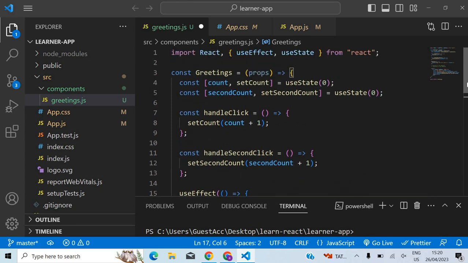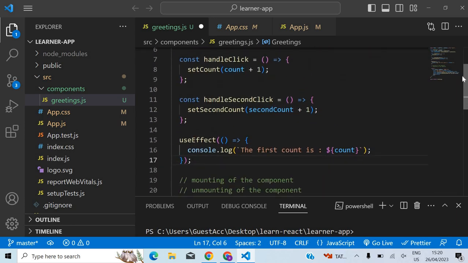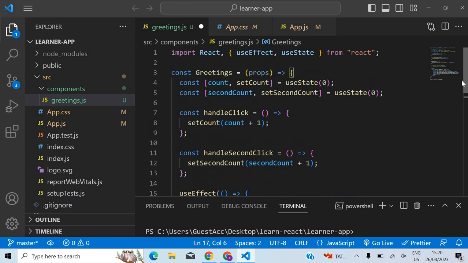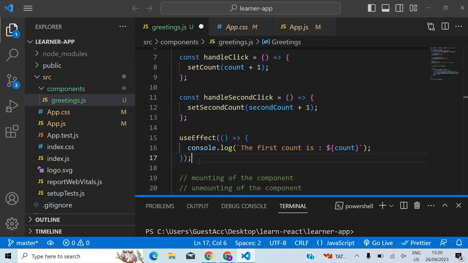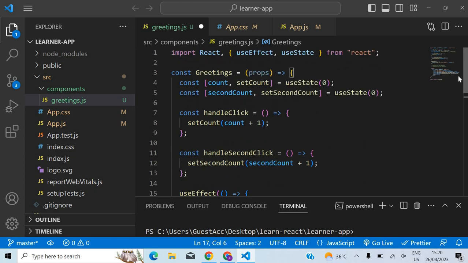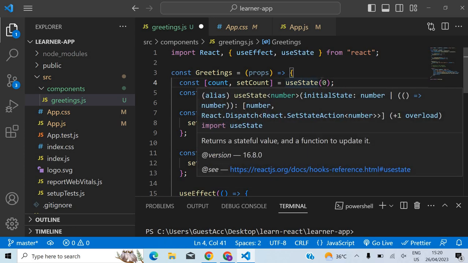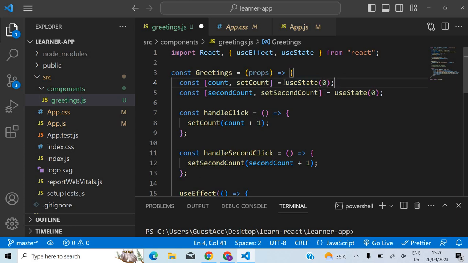So what shall I do in this class? We covered useEffect, useState, and let me share one important rule with regards to hooks. This is a hook, useState. Hook is a function generally, but there is a difference. We are speaking about the difference now. So useState is a hook and useEffect is a hook, and these things are used inside React components. You can't use these things inside normal functions.